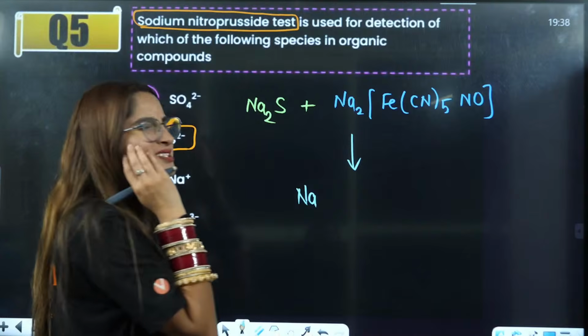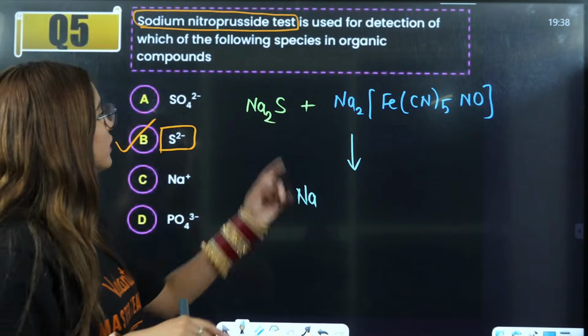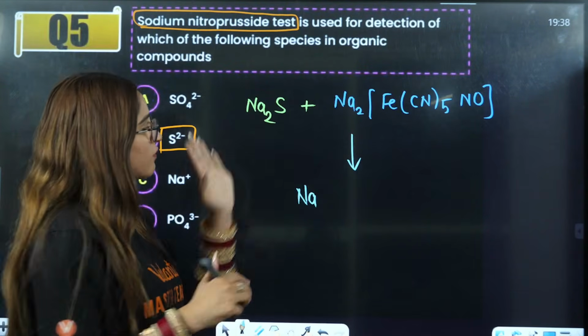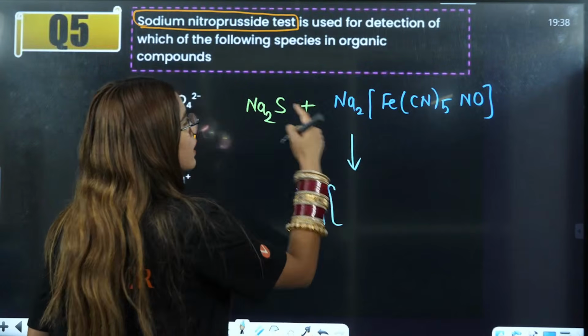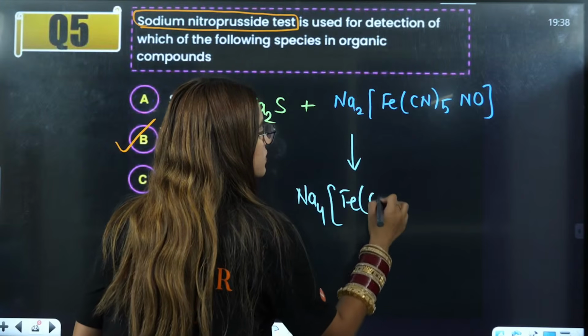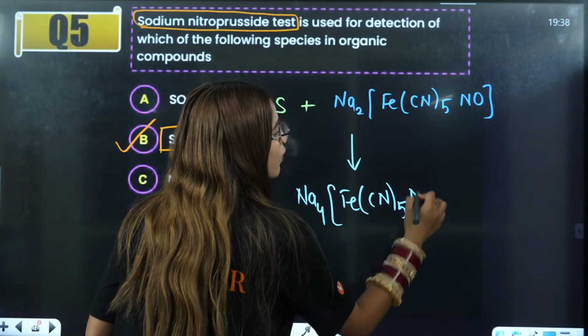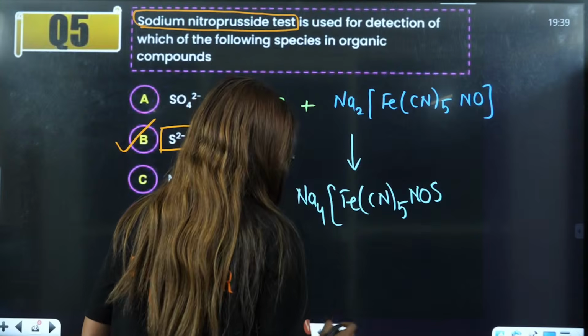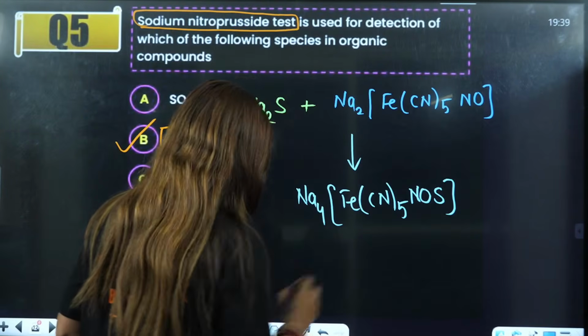I'll just simply tell you how I learn this reaction. 2 sodium here will combine with this one. This is Na4. 1 sulfur is left. It will be here, NOS. Rest of the things will be same. And can you tell me what is the color of this precipitate?